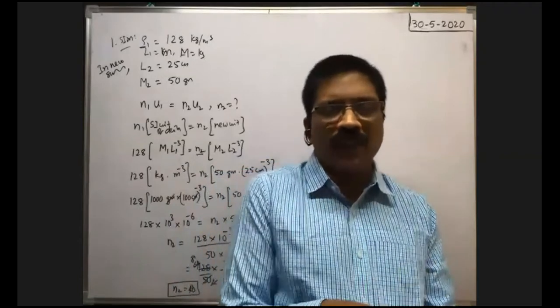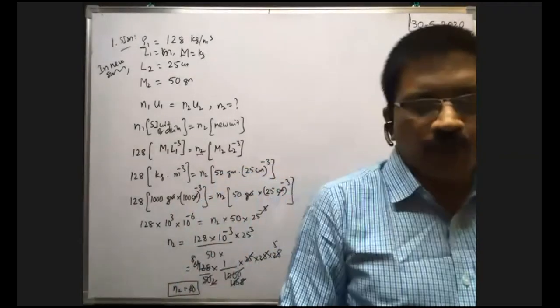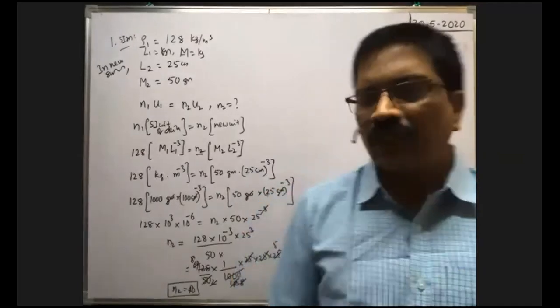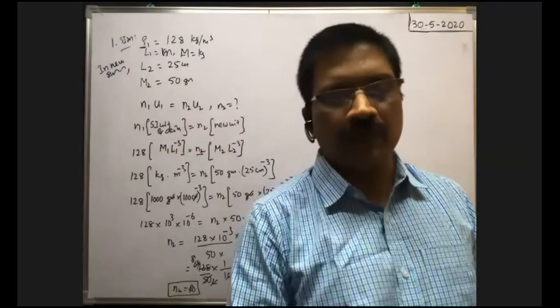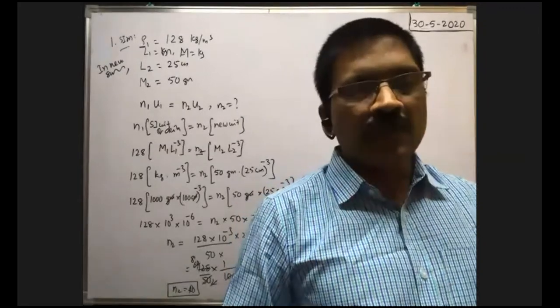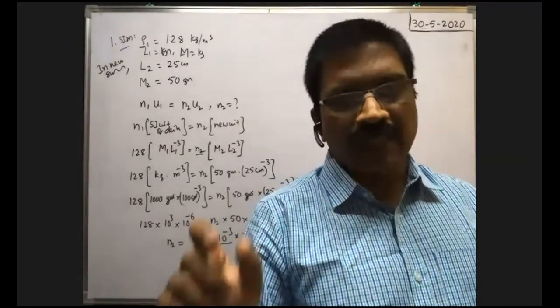So the density of the substance in the new system is 40 units, in which the mass is measured in 50 gram and length is measured in 25 centimeter. That means the length is measured in 25 centimeter. That is the unit. Okay.